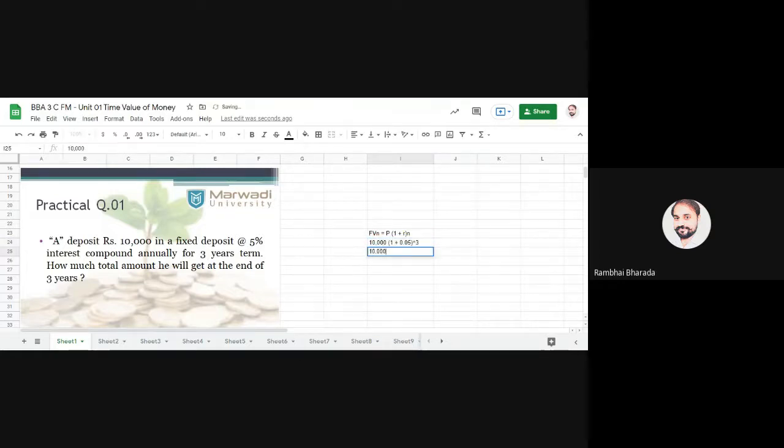So first, always work on the internal bracket in any practical question. Please solve the first internal bracket: 1 plus 0.05 means 1.05 raised to 3. Again we have a bracket, so work on it: 1.05 into 1.05 into 1.05. You will get some amount. Can you tell me the amount?